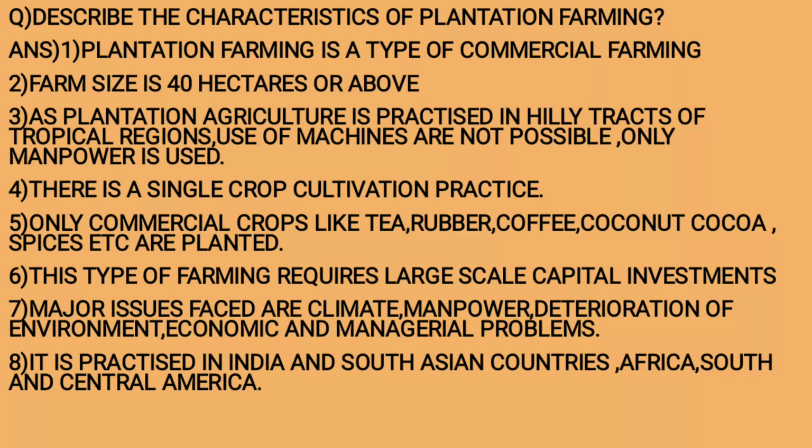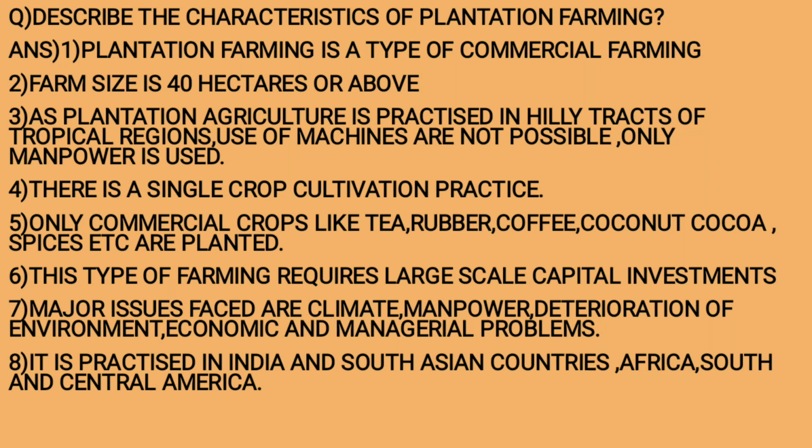Next question. Describe the characteristics of plantation farming. Answer: in points. So these are the points. Plantation farming is a type of commercial farming. Farm size is 40 hectares or above. As plantation agriculture is practiced in hilly tracts of tropical regions, use of machines is not possible, only manpower is used. There is a single crop cultivation practice.